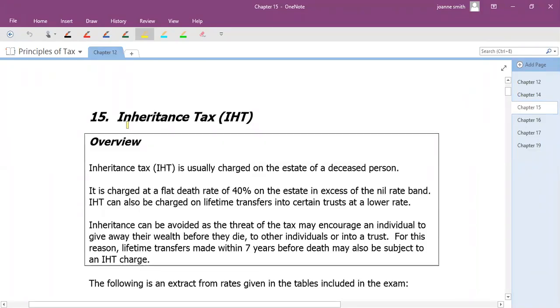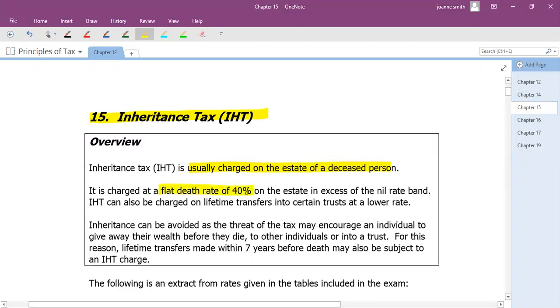Chapter 15 looks at inheritance tax, and this is a tax that arises when somebody dies, and it's normally charged on the estate of the deceased person. So when somebody dies, they look at all their assets, see what they've got, what money they've got, whether they've got a house, if they've got any valuable assets like a car or maybe some jewellery, some investments, and they put a value on this.